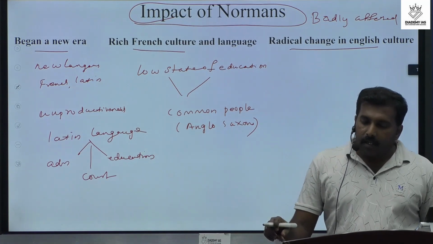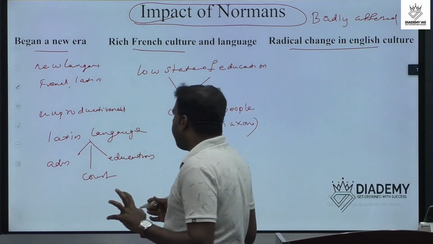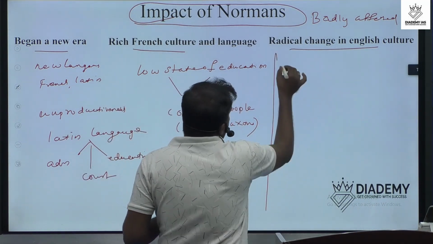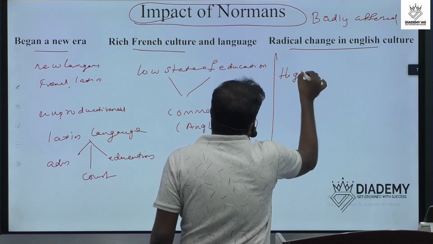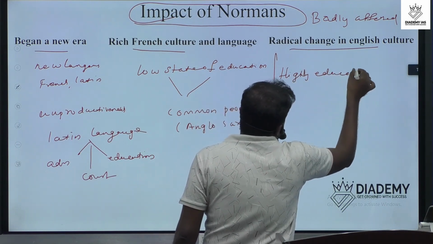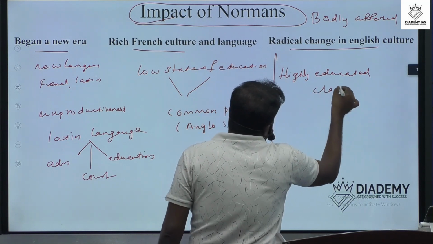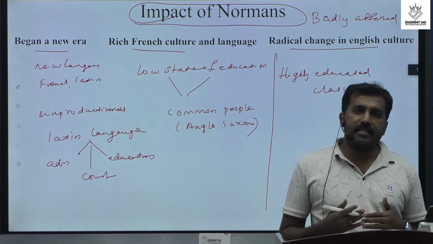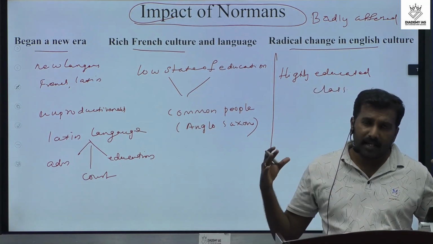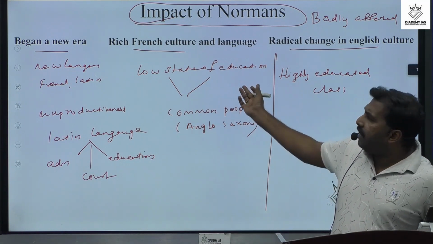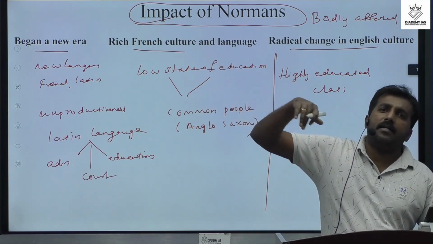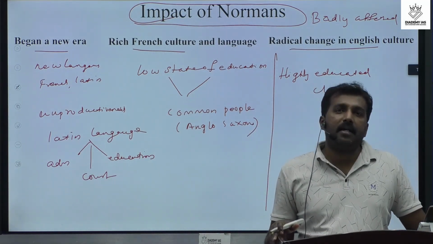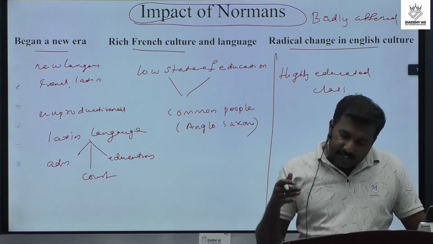The next is that the Norman administration was only useful for the highly educated class. It means that in the educational system also the Normans introduced different changes, especially the Latin language. So it badly affected the common people, and it was useful for the highly educated community in England. Okay, so that's the next important point.